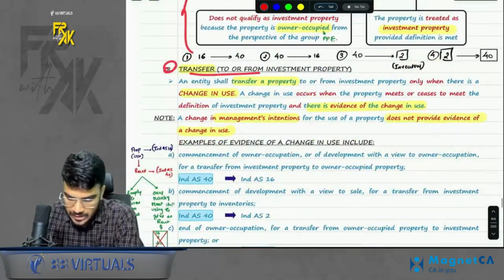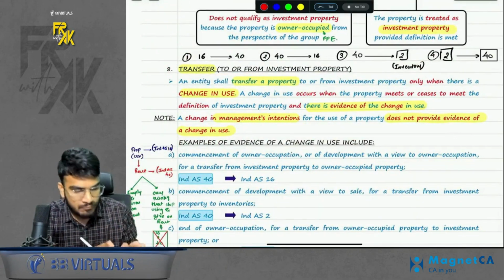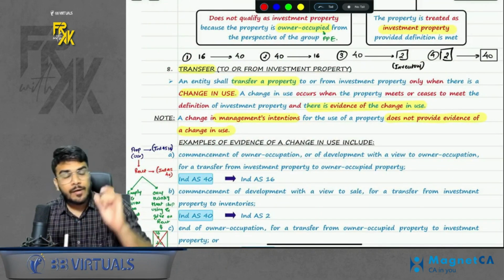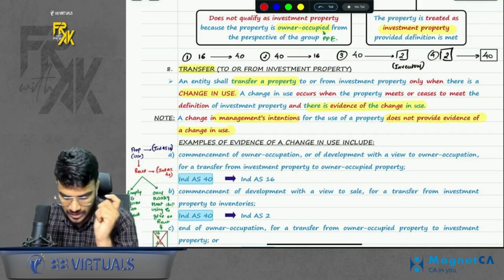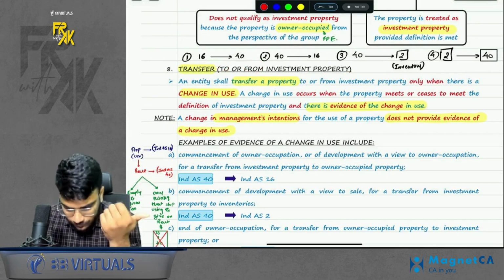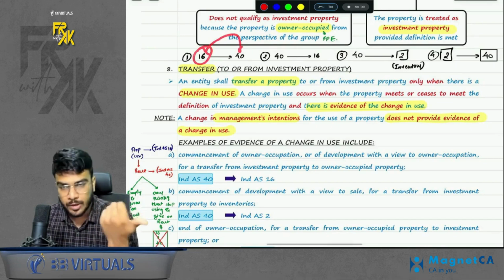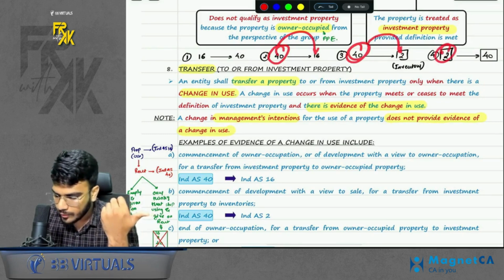Next point, transfer to or from investment property. Can we move out of investment property to some other Ind AS, or can we come into investment property from some other Ind AS, right? That is transfer to or from investment property. So such transfer is allowed. From 16 we can come to 40, from 40 we can go to 16, from 40 we can go to 2, from 2 we can come to 40.